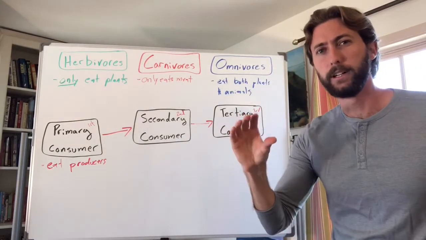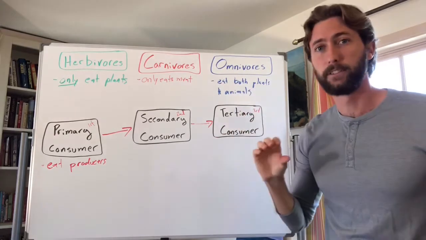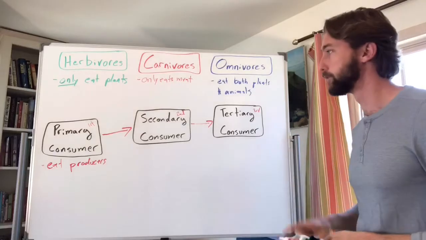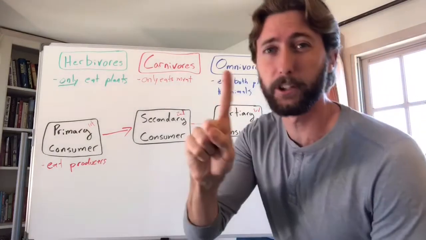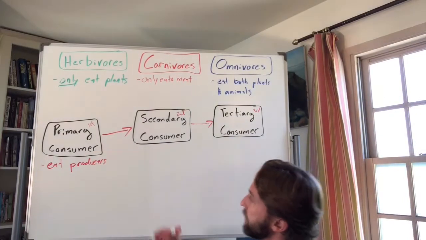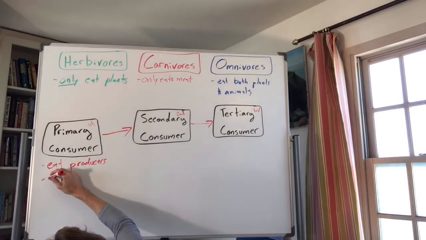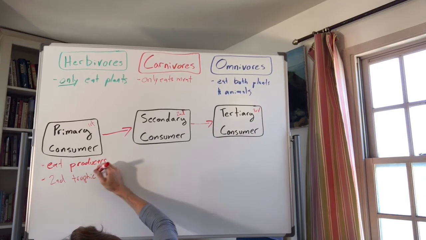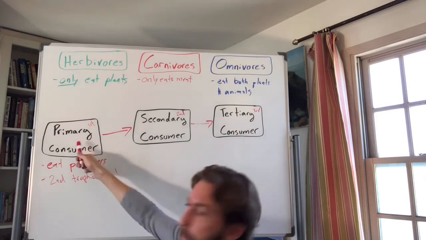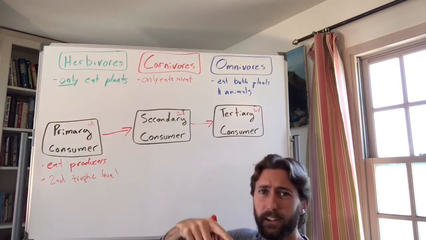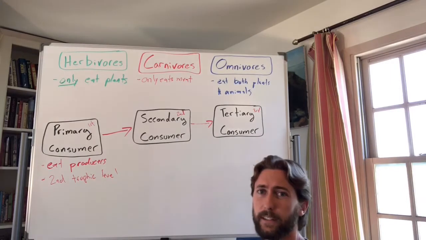A trophic level is the energy level. Think trophic, remember, means energy. Trophic level is an energy level within a food web or a food chain. So if we're talking about the first trophic level, we're gonna talk about producers. The primary consumers, this is where it gets confusing, are the second trophic level. So even though primary means first, they're the first to eat something, they're actually the second energy level. Because what's the first? That's right, producers are the first energy level or trophic level.